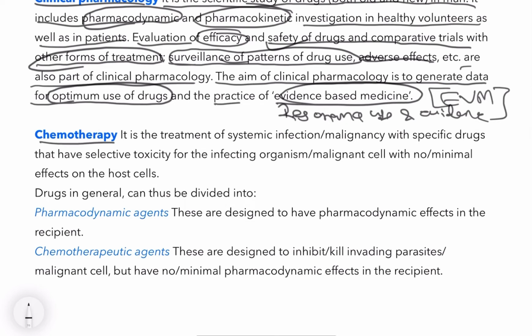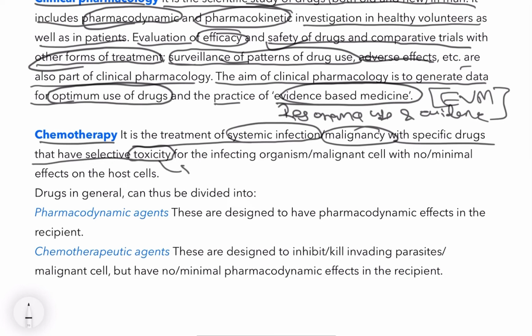Now chemotherapy. It is the treatment of systemic infection or malignancy, that is malignant tumor or cancer, with specific drugs that have selective toxicity. Selective toxicity means the poisonous effect is on the infecting organism or malignant cells, with minimal effect on the host cells.